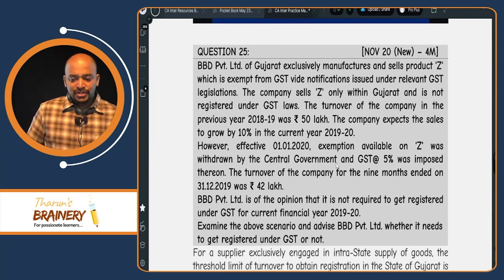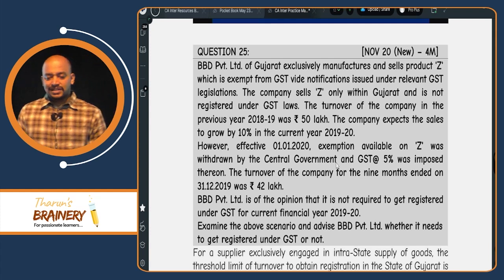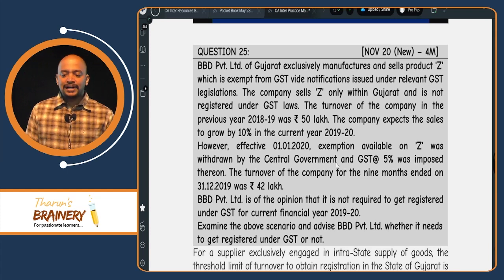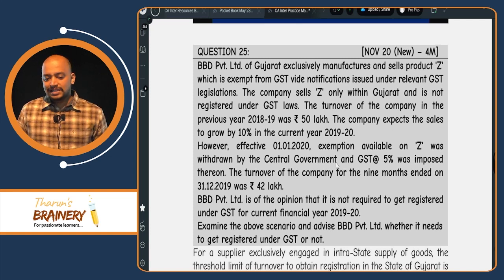BBD Private Limited of Gujarat exclusively manufactures and sells product Z, which is exempt from GST vide notification issued under the relevant GST law. So therefore they are making only exempted supplies, which means they are exempted from registration. The company sells Z only within Gujarat and is not registered under GST law. The turnover of the company in the previous year was 50 lakhs. The company expects the sales to grow by 10%. However, effective from 1/1, the exemption available on Z was withdrawn by the central government and GST at 5% was imposed.